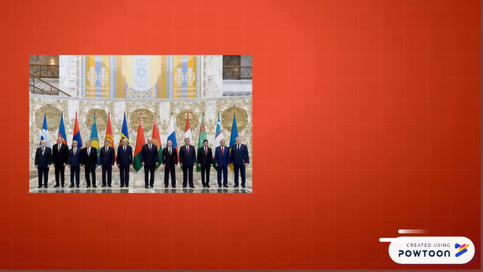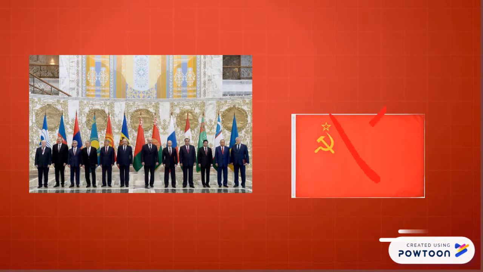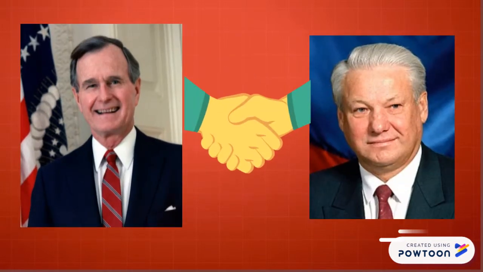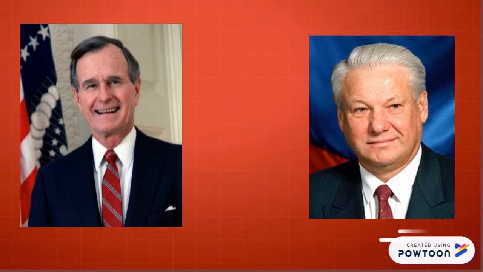The federation, known as the Commonwealth of Independent States, soon took the place of the Soviet Union. President George Bush and Russian President Yeltsin declared an end to the Cold War. Yeltsin and Bush signed the START Pact in January of 1993.